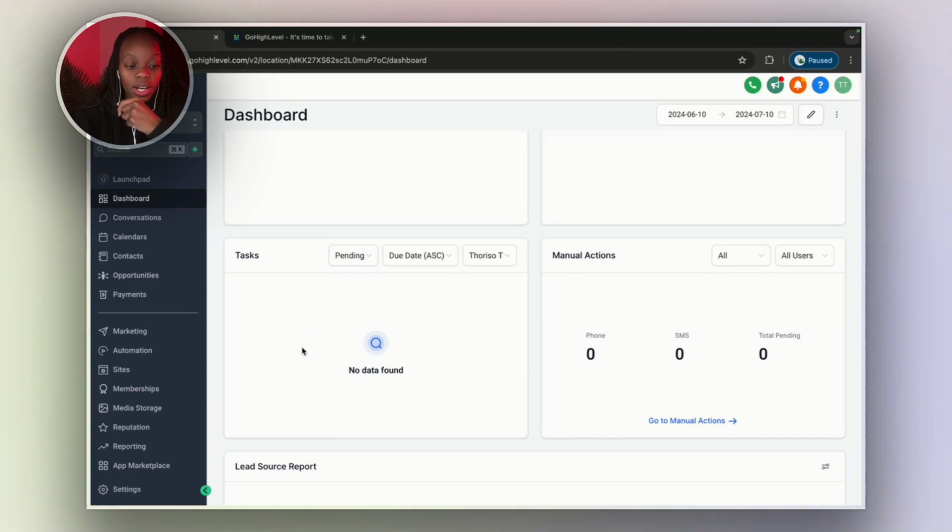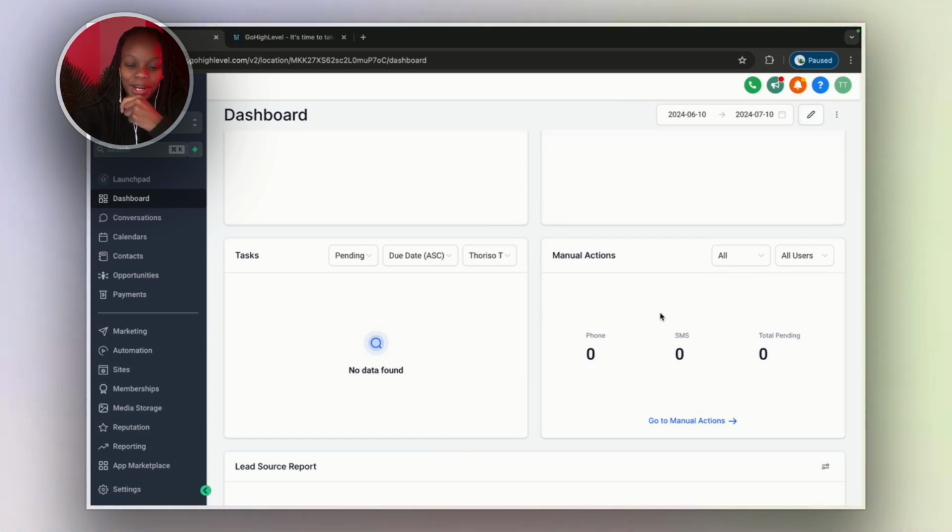So also as a business owner, you'll be seeing tasks that are made inside your account. Like you can even give some of your team members some tasks here. You can see manual actions. So manual actions is one of the features that GoHighLevel has, where you can call people, like you can power dial people.